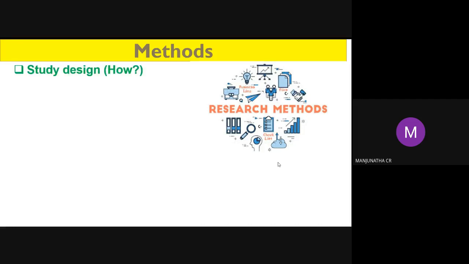So, study design. First, how to study: you can plan the research, where we can study, because to conduct an experiment we require laboratories, a suitable place, and a suitable instrument. You can plan where it is available before that only. When we can study, we require time, a time-consuming process, so you can plan the time also, and how much population we can select.